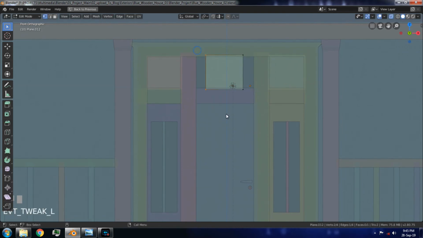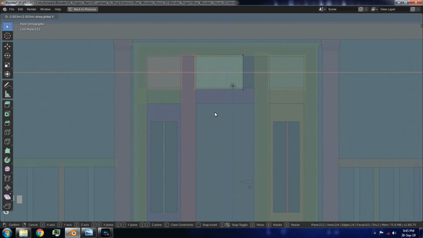Again, duplicate it for the center part, then position the vertices like this.